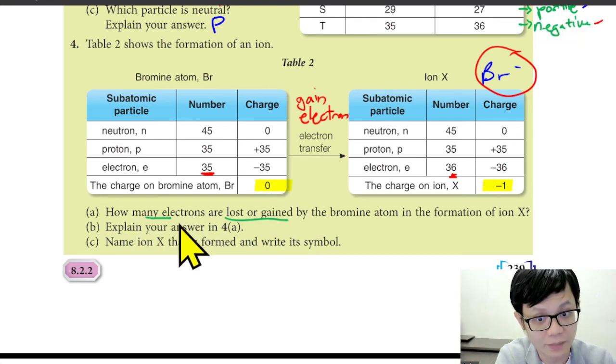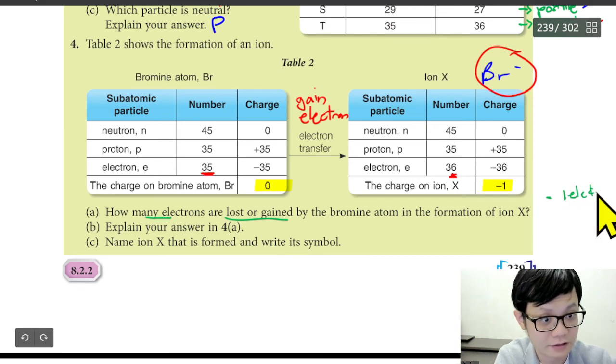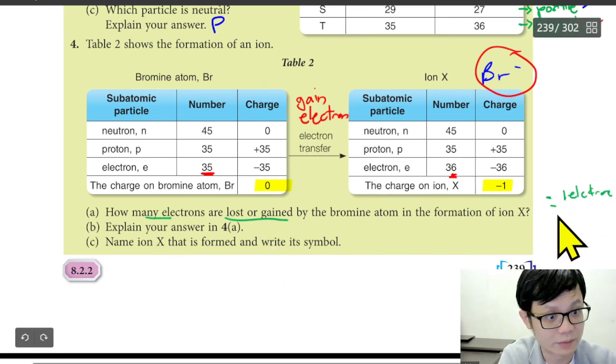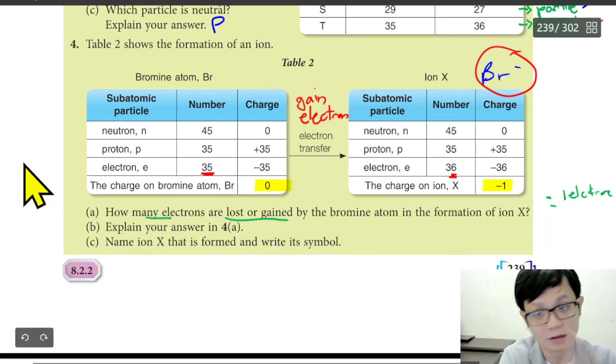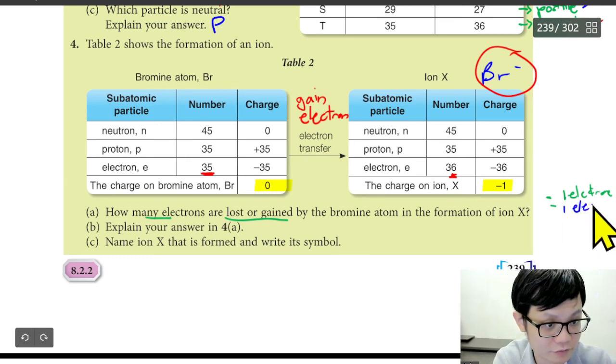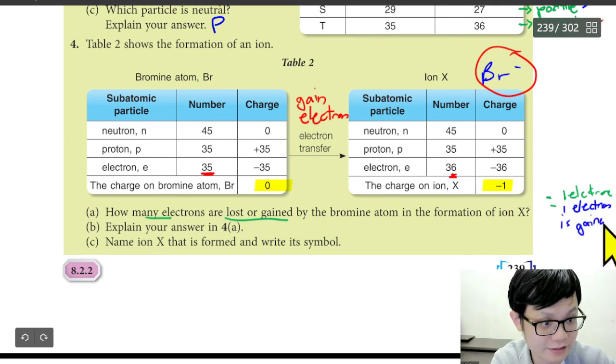Maybe the first answer is 1 electron, and the second answer is that it is gained. So I just combine the two together: 1 electron is gained. So this is the answer.